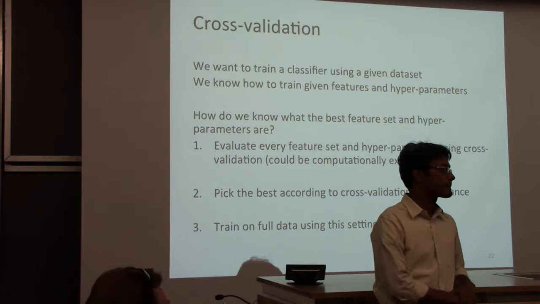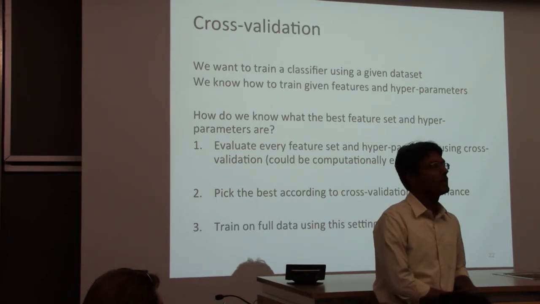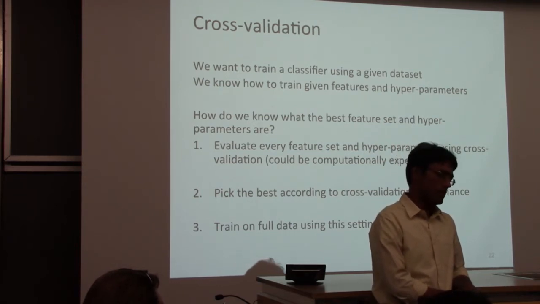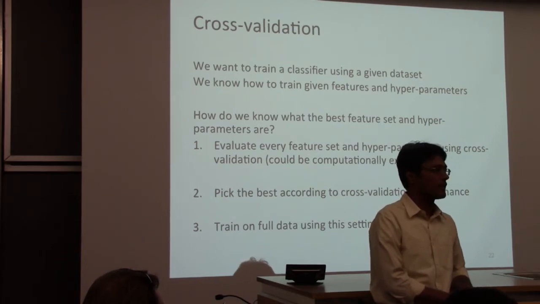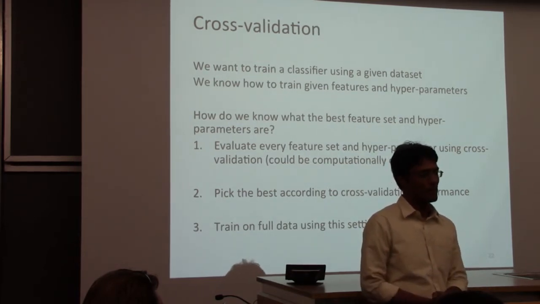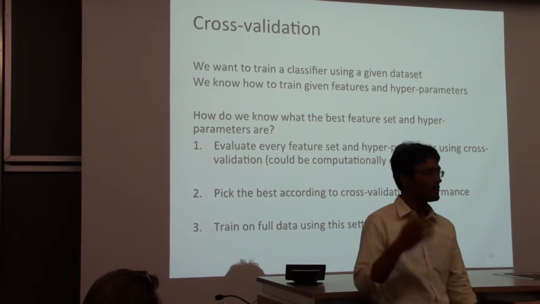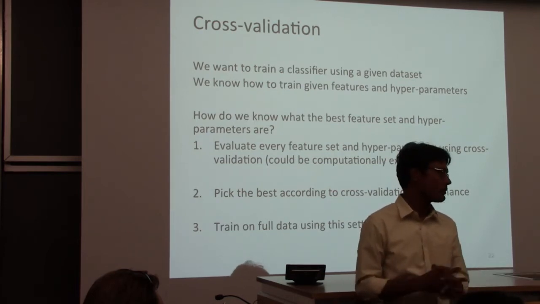Yes? Is there some sort of general strategy for how to choose, like when we try different hyperparameters, like try one of each order of magnitude? Roughly you go in orders of magnitude. But honestly speaking, it comes with experience. It's an unfortunate and rather obfuscated truth that the more you do this, the more you know that maybe I don't need to try hyperparameter equals 1,000,000 because in the 18 times that I've done this before for different problems, 1,000,000 has never been chosen, so might as well not do it.